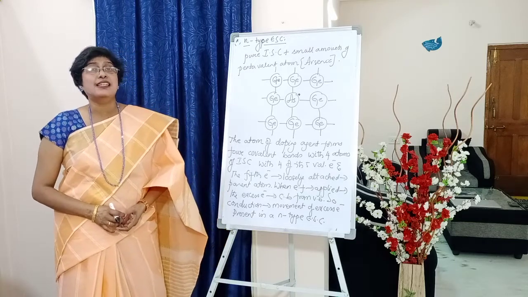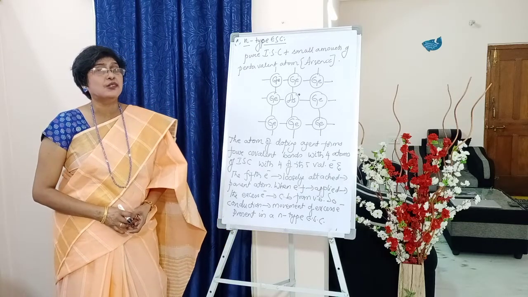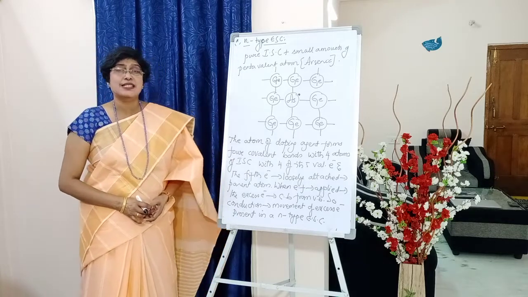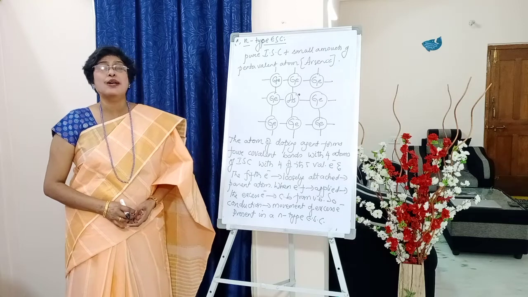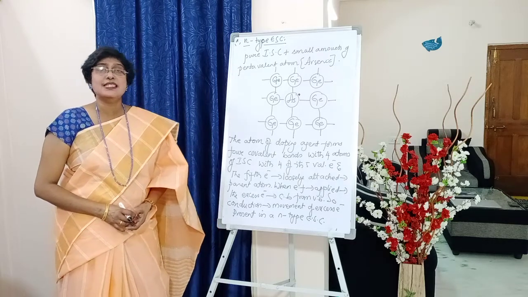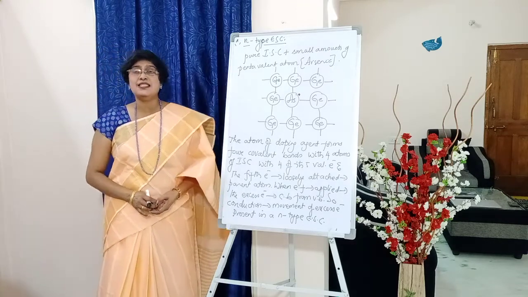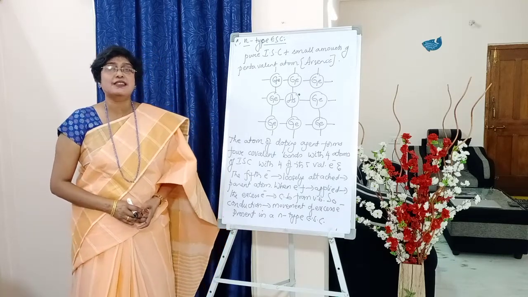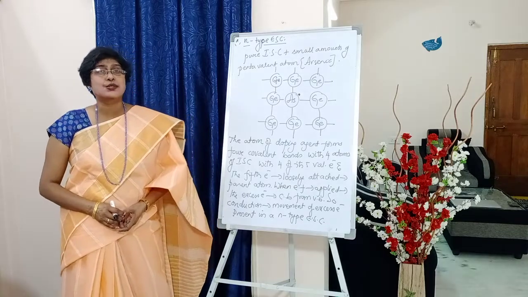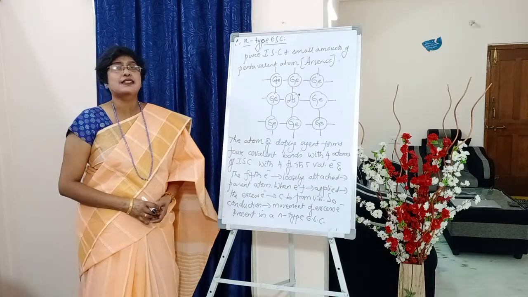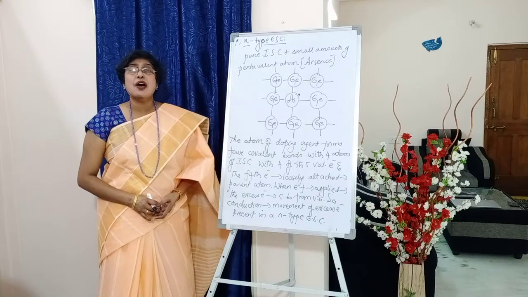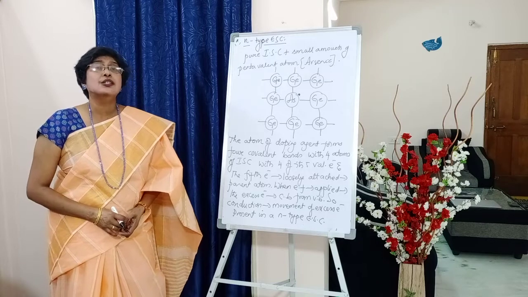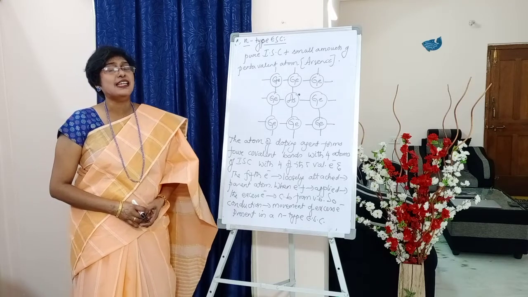For example, here arsenic is added to germanium. What is the meaning of pentavalent, students? It has 5 valency electrons. This is added to germanium. Germanium is tetravalent, which means it has only 4 valency electrons. Now what does this arsenic do with its 5 valency electrons? It forms 4 covalent bonds with the neighboring germanium atoms using its 4 valency electrons.